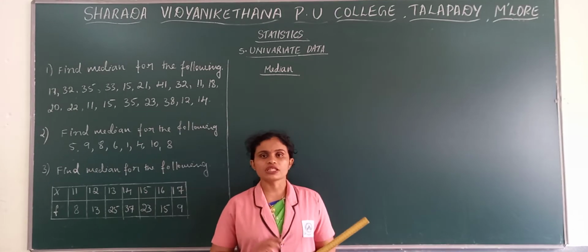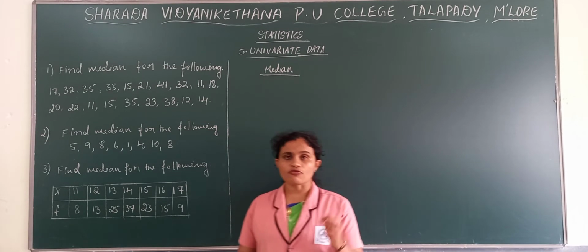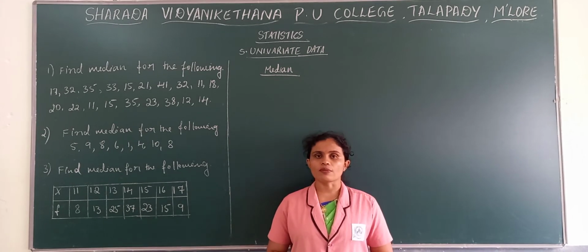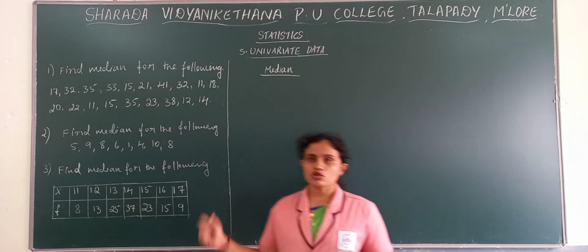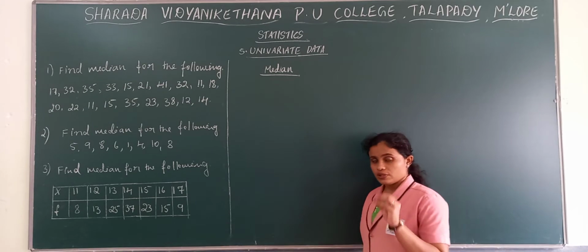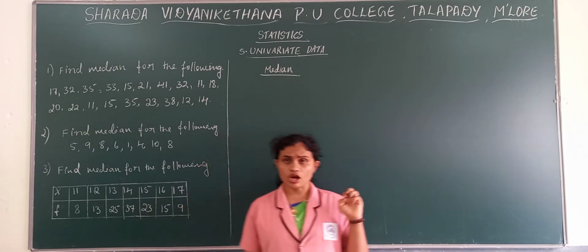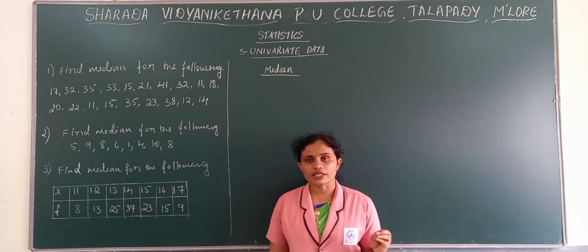So we completed the mean problems, and in yesterday's class we have also seen the formulas of median. What is median and which are the different kinds of formulas that appear in case of median. Median is nothing but the middlemost value when data is arranged in an order. We pick the middle value when it is arranged in an order. Order means ascending order.